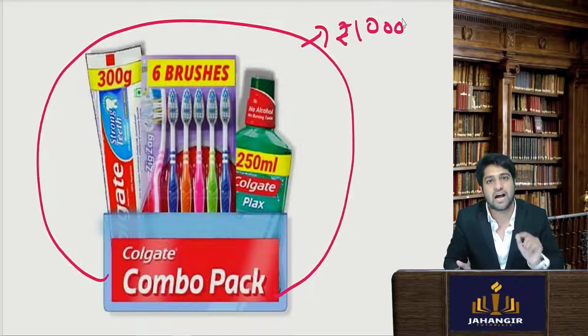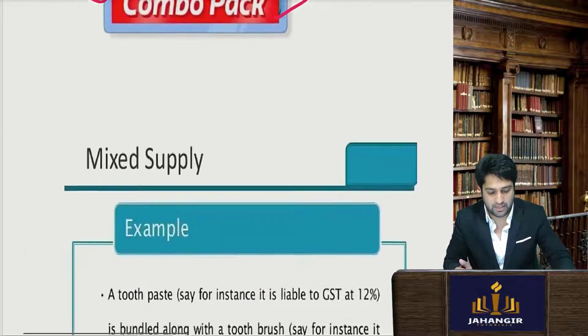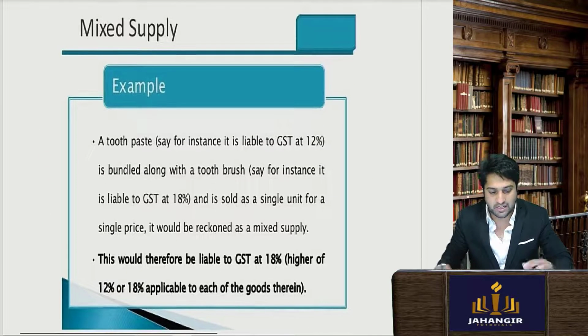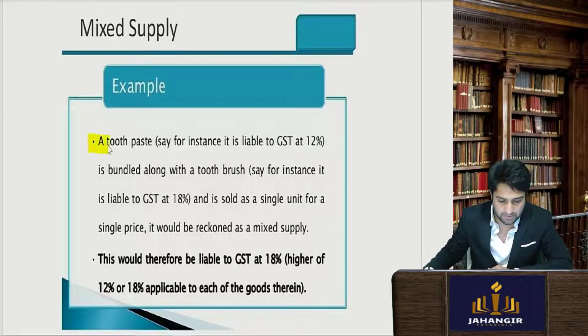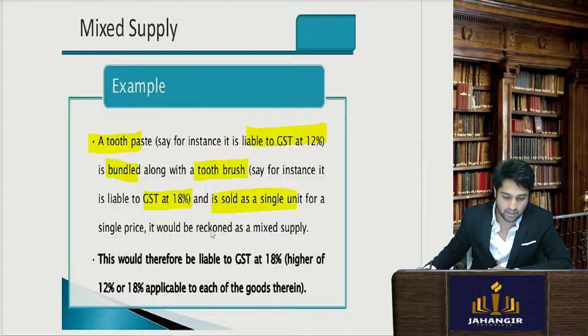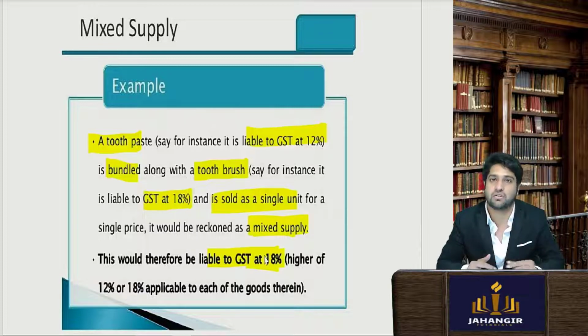Whatever is the highest rate will be taken on the entire composition. If the toothpaste, for instance, is liable to 12% GST and is clubbed with a toothbrush, which is 18%, and sold as a single unit, it would be called a mixed supply, and the highest rate, that is 18%, will be applied on the entire transaction.